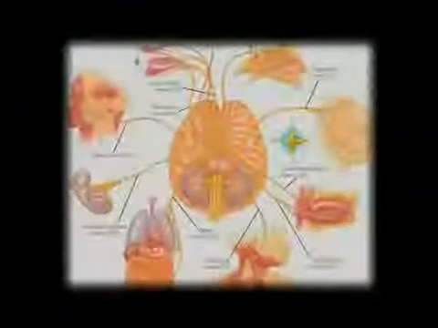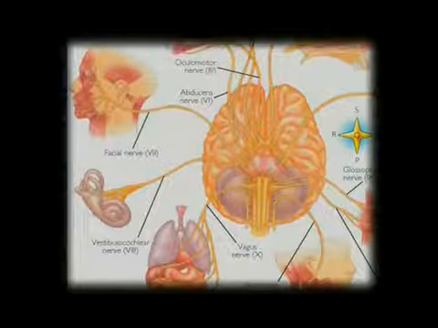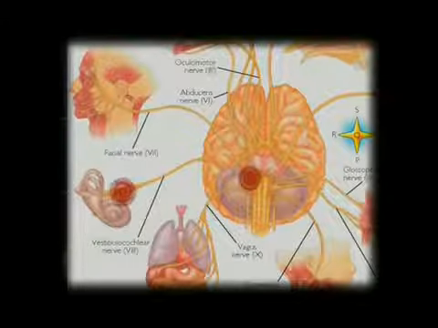Next cranial nerve is the vestibulocochlear nerve. It is a sensory nerve that conducts two special senses. The first one is hearing, the second one is balance. So, vestibular and audition. So, it is called the vestibulocochlear nerve.